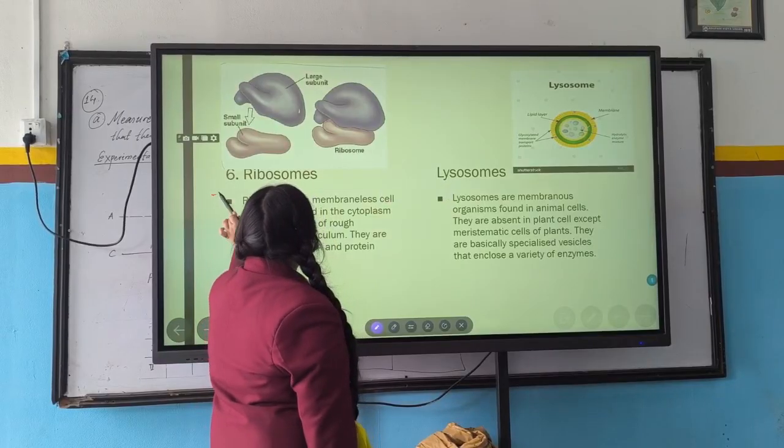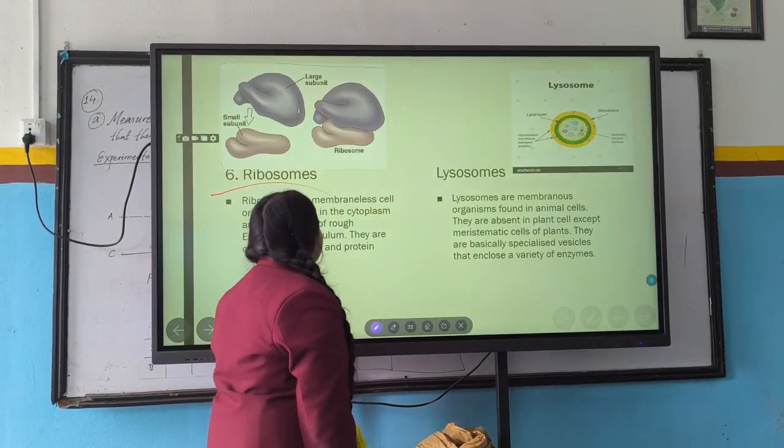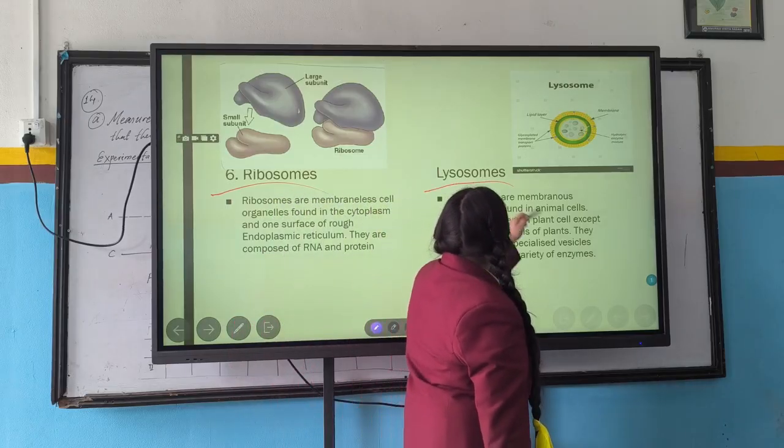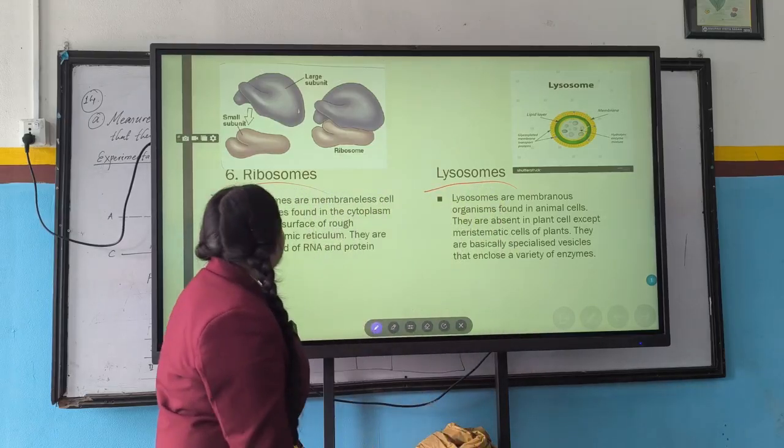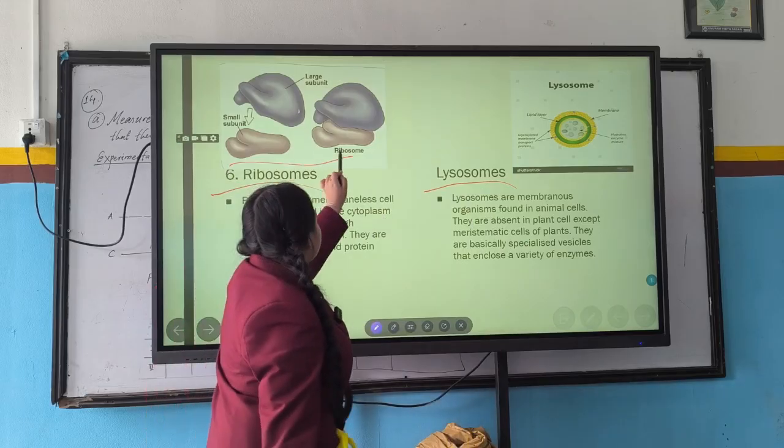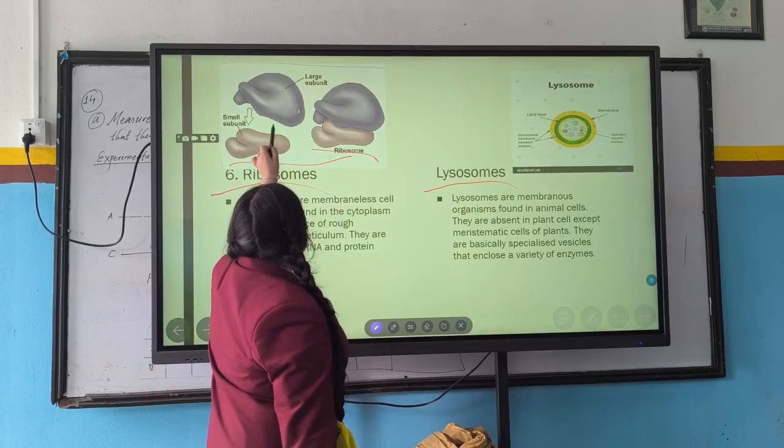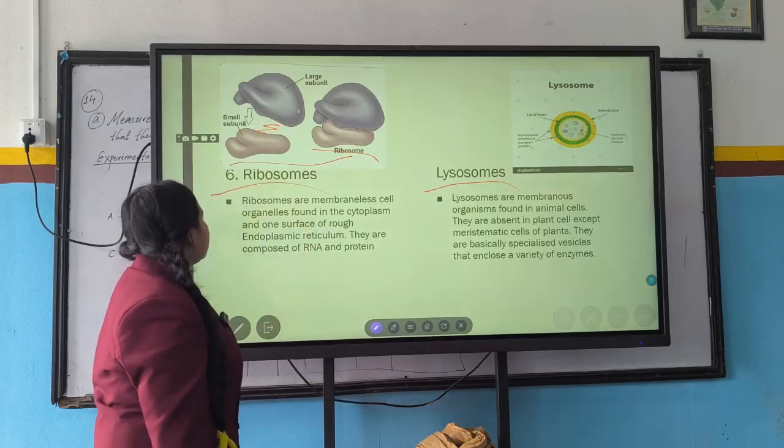So now there is ribosome and lysosome. You can see the structure of the ribosome, and it is separated so you can understand it clearly.